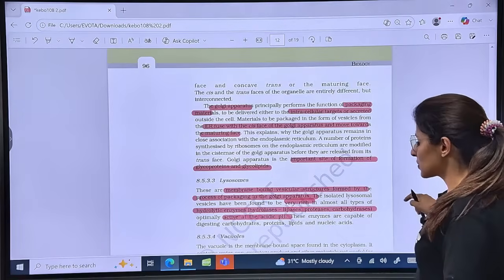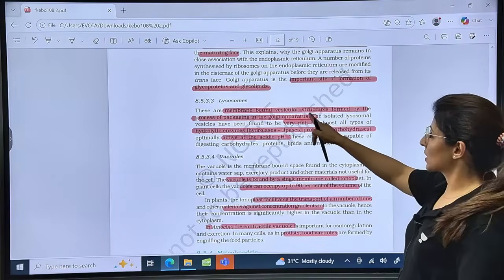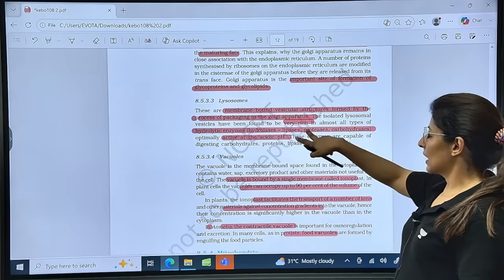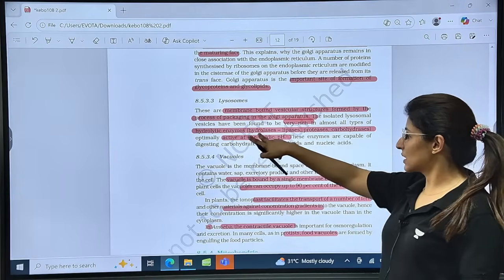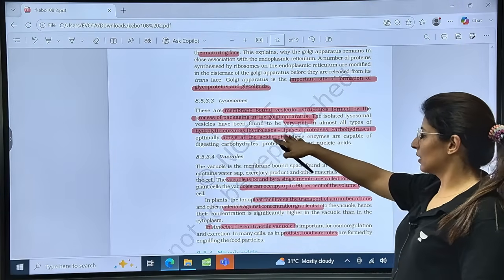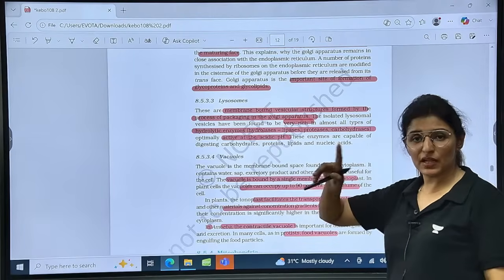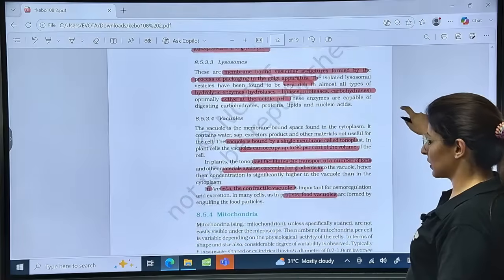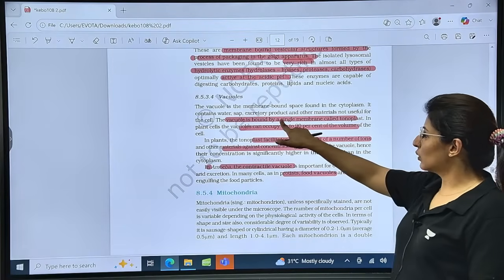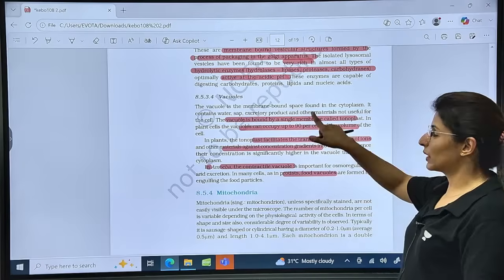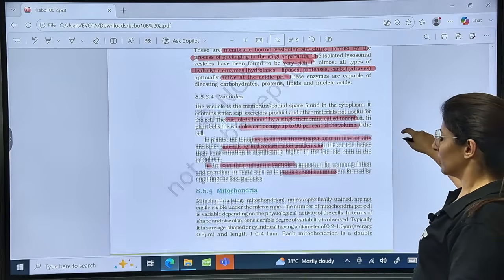Talking about lysosomes, guys, they are membrane bound vesicular structures for the process of packaging, right? And very rich in hydrolytic enzymes. So these hydrolases, lipases, proteases, they're active at acidic pH. Talking about vacuole, bound by a single membrane called tonoplast, can occupy up to 90% of the volume.